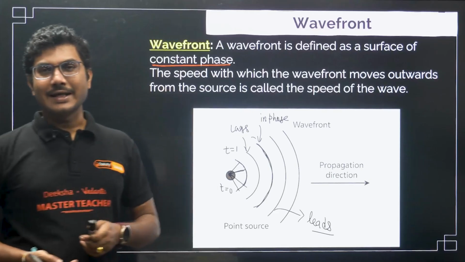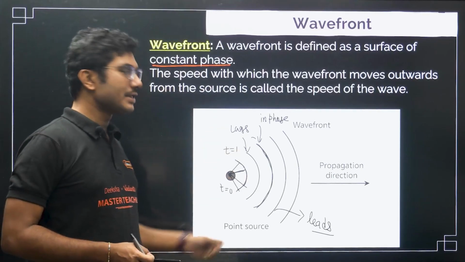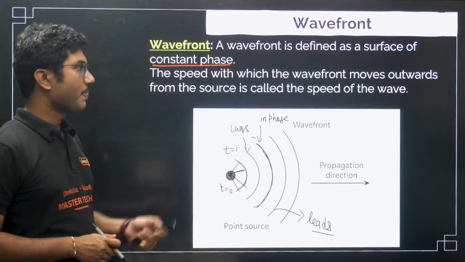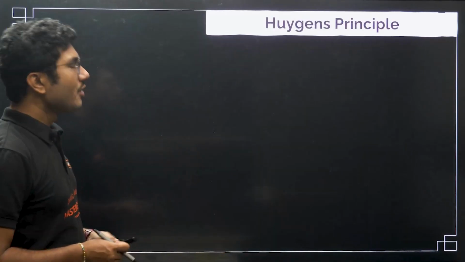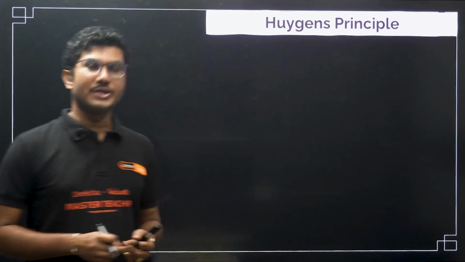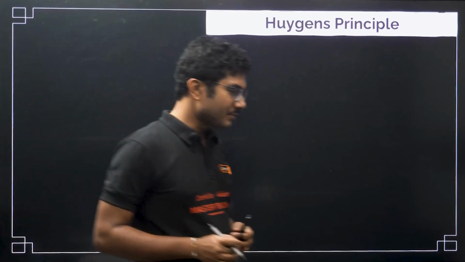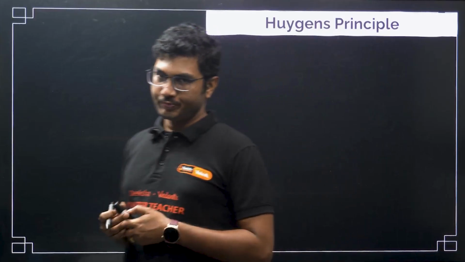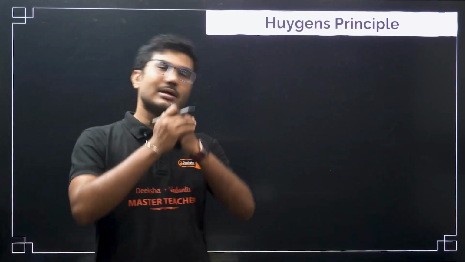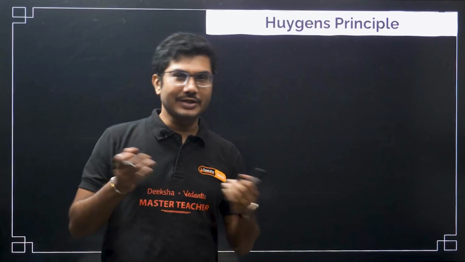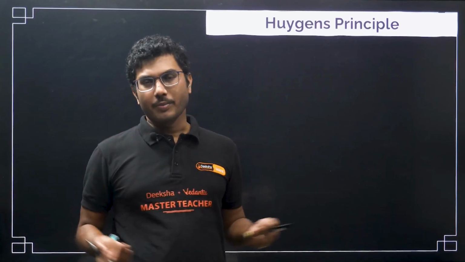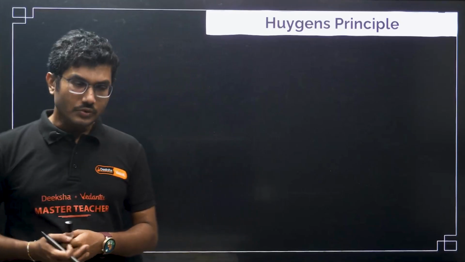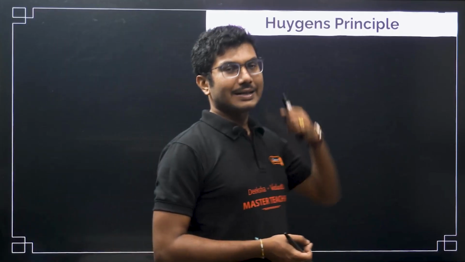So, you have to understand that being in the same phase means they all started their journey together. Now, let us move on to the next part, which is very important: Huygens principle. Before starting with Huygens principle, I wanted to give you some historical point of view. We all know the rectilinear propagation of light, that light travels in a straight line. That was the basic property we studied for a very long time. Now it is time for us to break that myth.